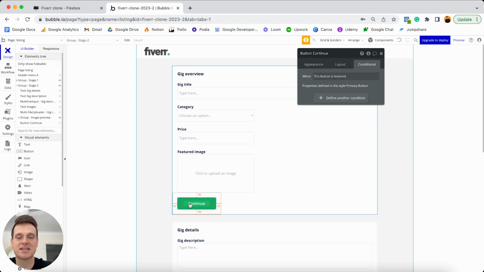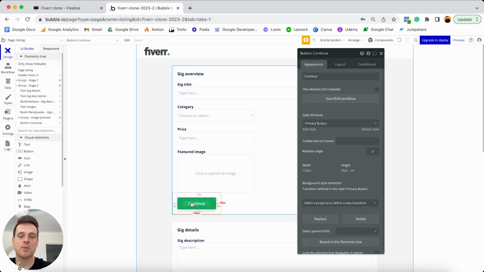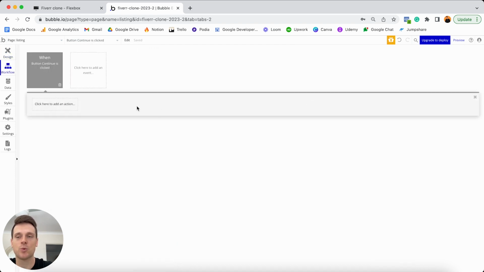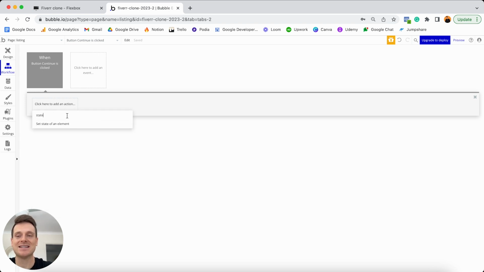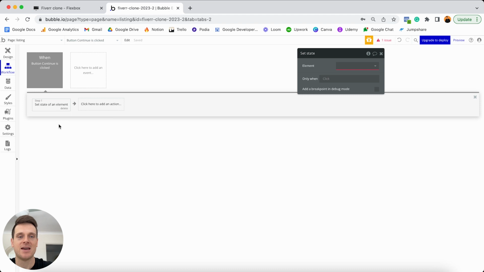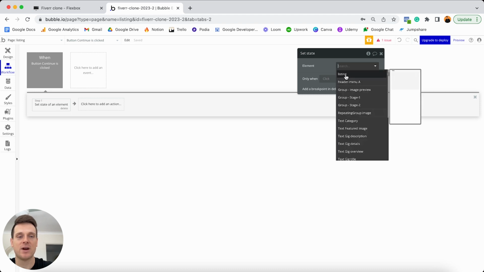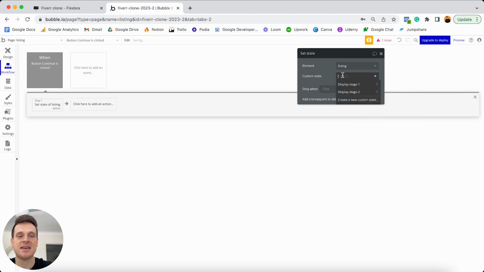So what we're going to do is select on our continue button here. We're going to jump to our appearance tab. And whenever someone selects this button, I want to hide our first group and display our second group. So I'm going to choose to start a workflow. And within this workflow, it's a super straightforward process. We're just going to type in the word state, and we're going to set the state of an element. The element I'd like to set the state for is our overall listing page, and the custom state will be the display stage 1 custom state.